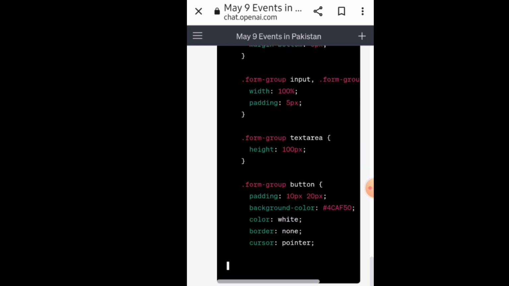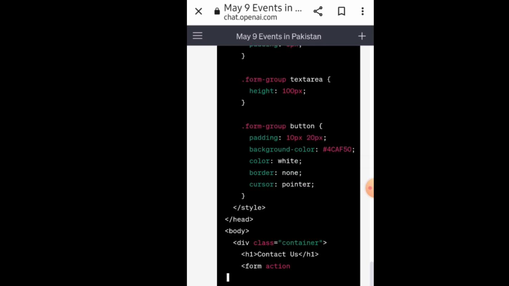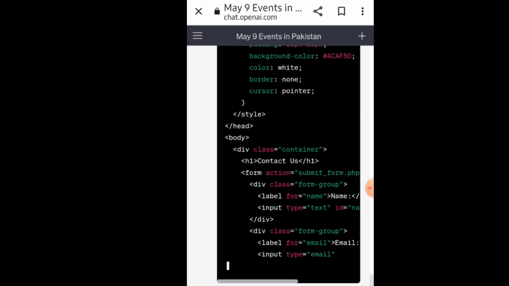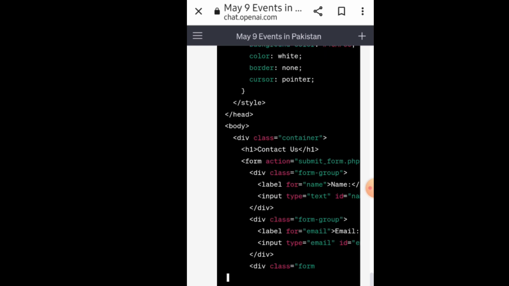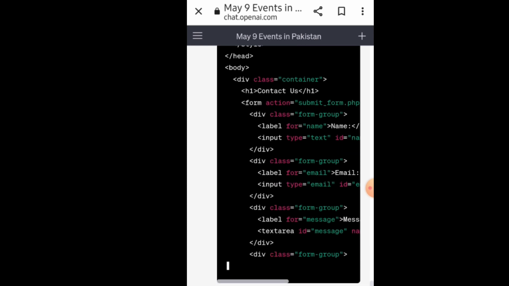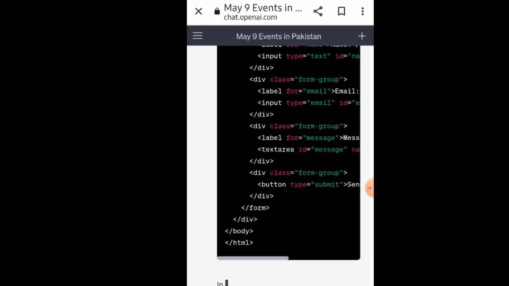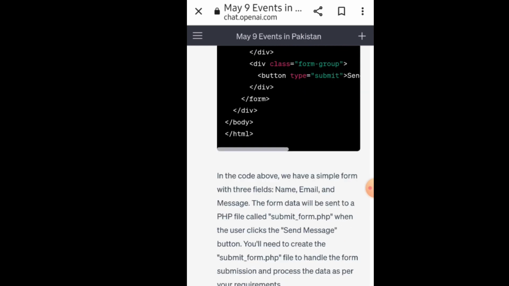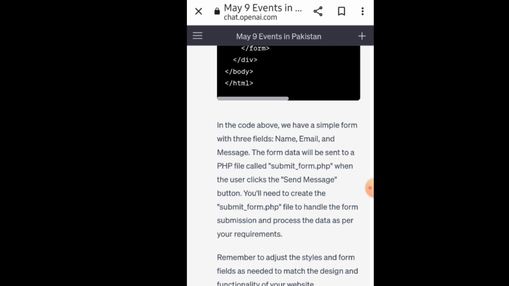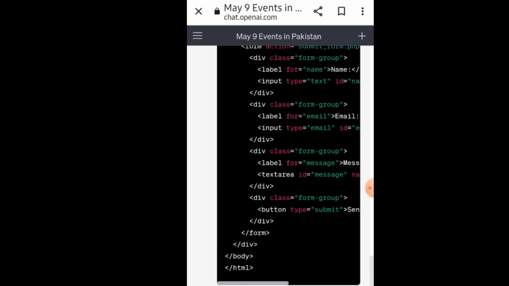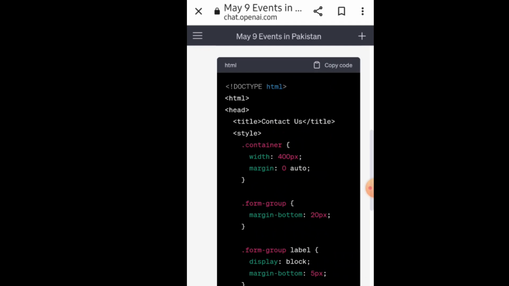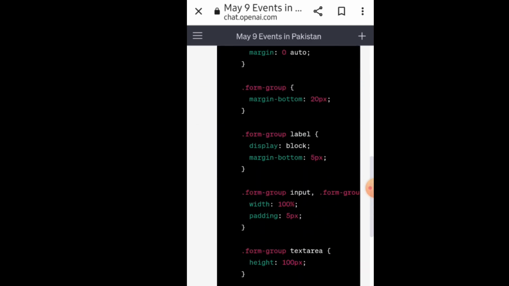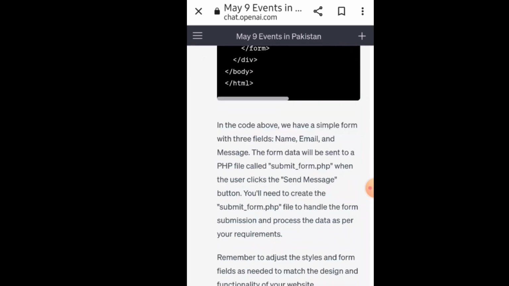So you can learn best programming practices from ChatGPT as well. So this code has been written. You can see that your contact submit.php page has been created. So this is an example of HTML and CSS code written for a contact us page for our website. You can copy this code and add it to your website, and the page will be created.